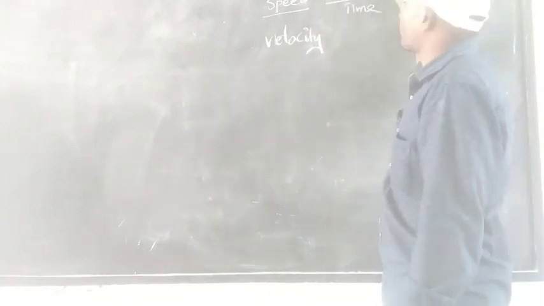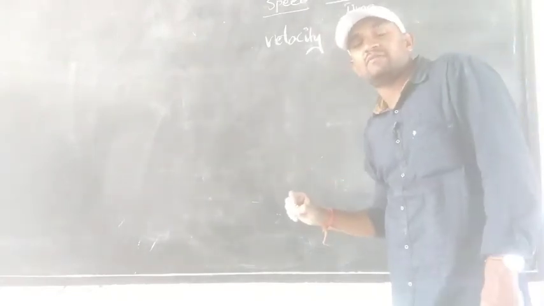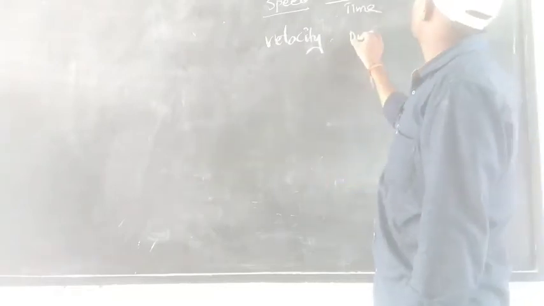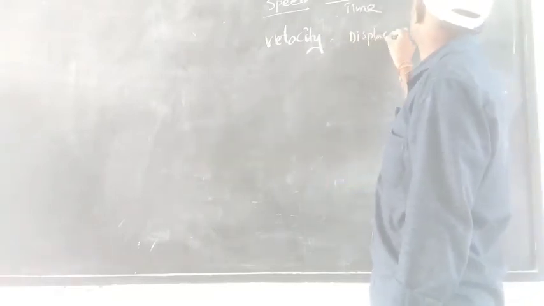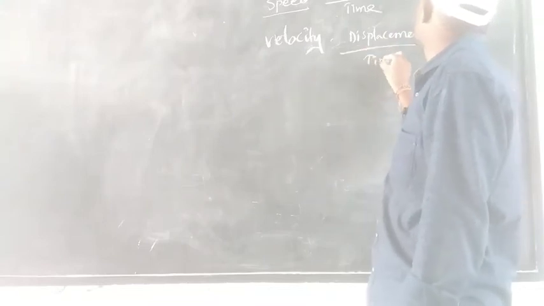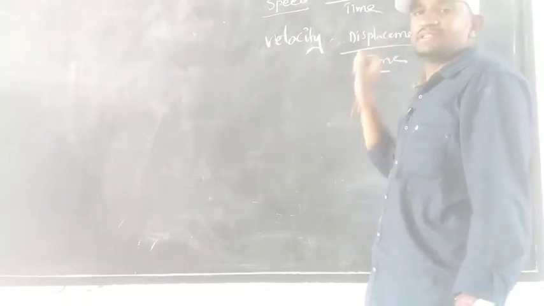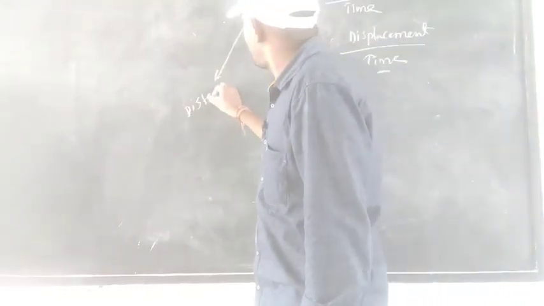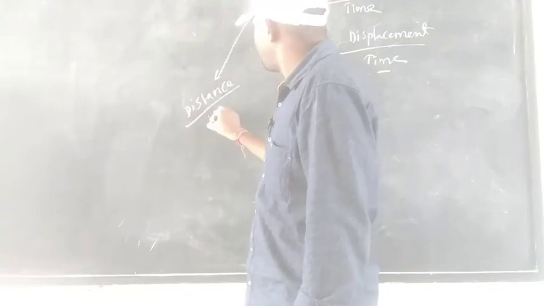Yes, you are right, distance by time. Velocity is displacement by time. Here I am writing distance by time for speed.